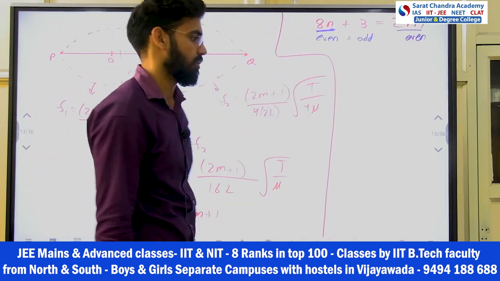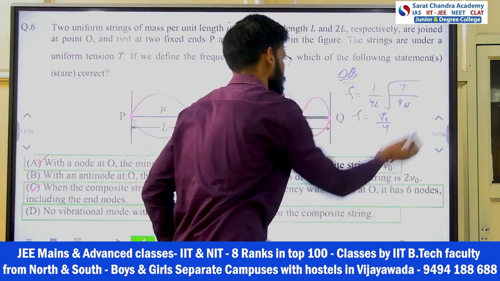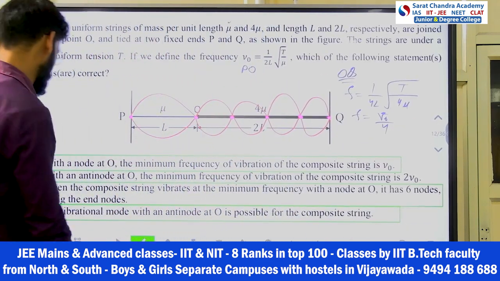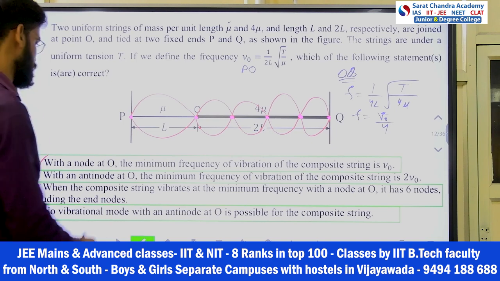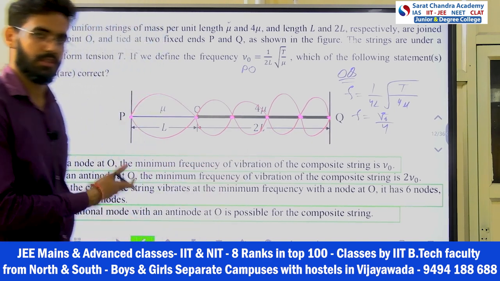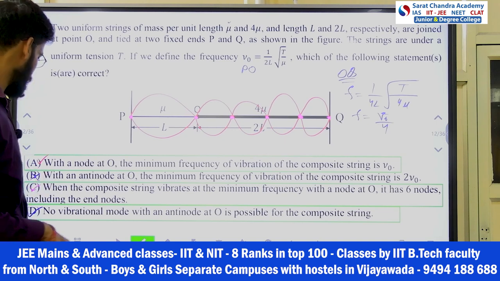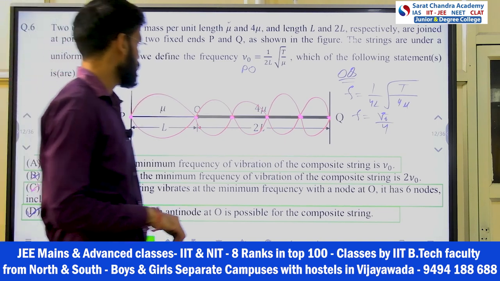So this is not valid, if these two are positive integers obviously. So he is saying already, no vibrational mode with an antinode at O. So this is also right. Now he is talking about minimum frequency, which we can't talk about because there is no vibrational mode. So this will be wrong. So I got A, C and D as the answer.